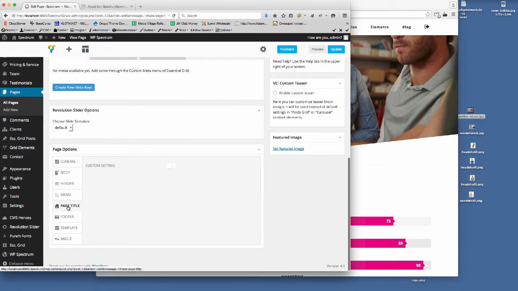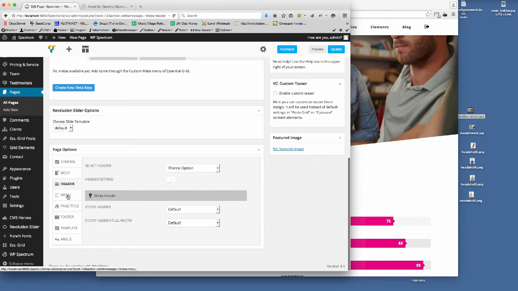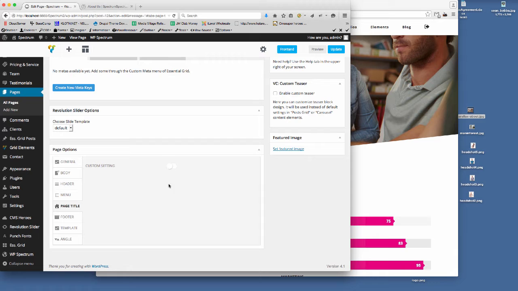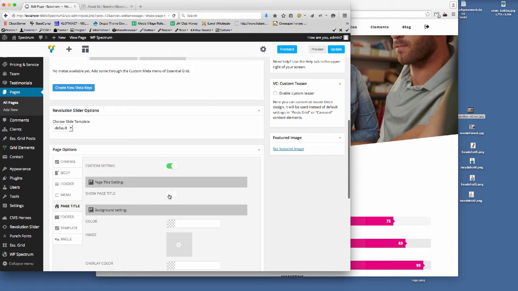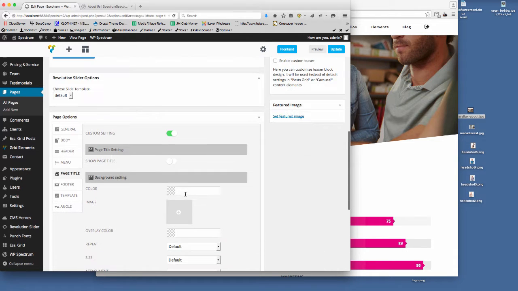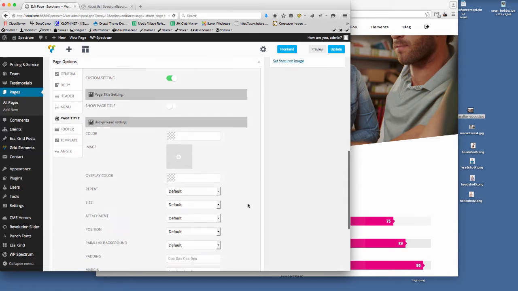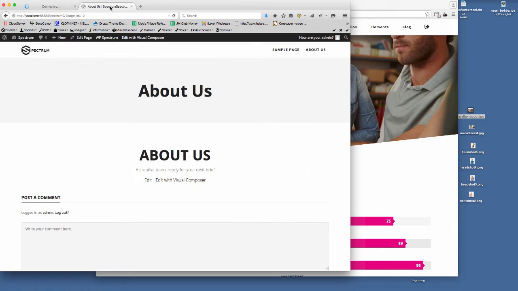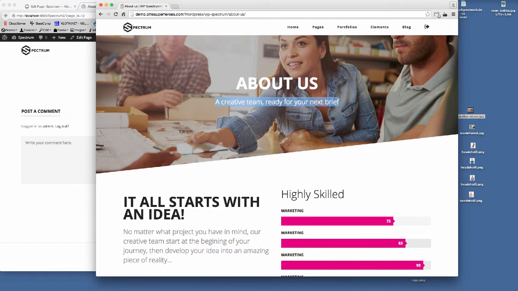So if I click on the page title tab, again this is where you control individual page options. We've got general, body, header, and we'll go into more detail with these over time as the theme grows on Theme Forest. So for page title, we'll just set custom setting, and we'll leave that as it is, so page title is off, as we do not want to show the page title. If I now update that, and then we go back to the front end and refresh the page, we now only get the bit that we want here.